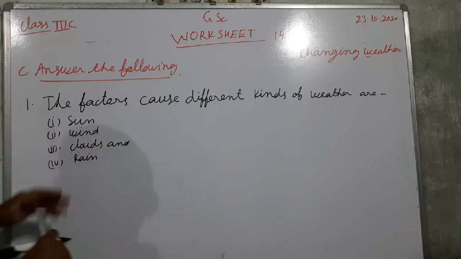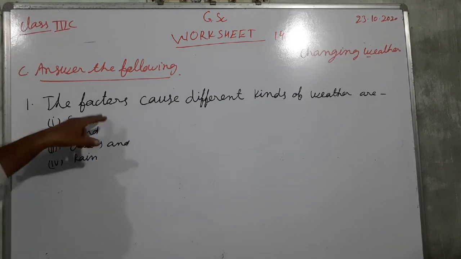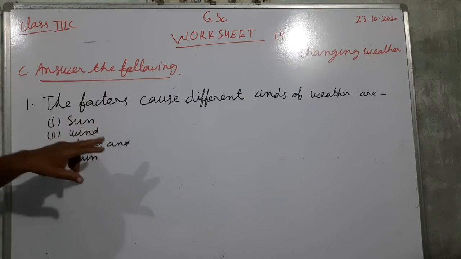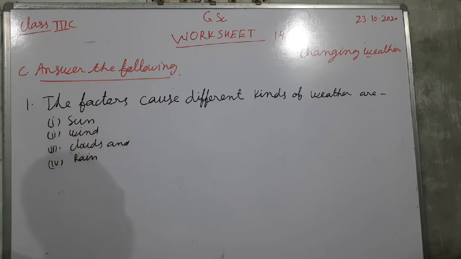So these are the 4 factors. Number 1 is sun, second wind, third clouds, and fourth rain. So these are the 4 factors which cause different kinds of weather.